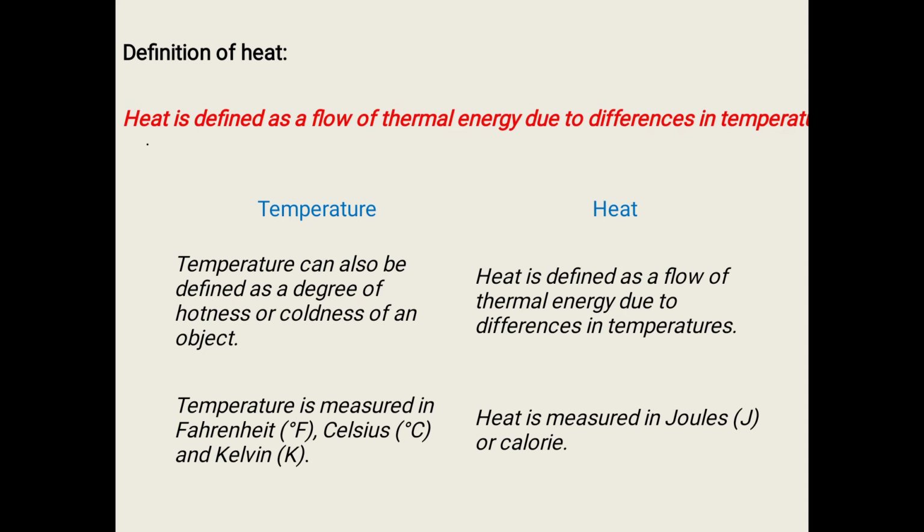Temperature can be defined as the degree of hotness or coldness of an object. Heat is defined as a flow of thermal energy due to differences in temperature. Temperature is measured in the Fahrenheit scale, Celsius scale, and Kelvin scale. Heat is measured in joules or calories.